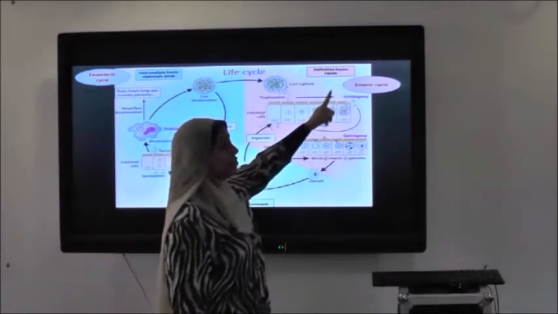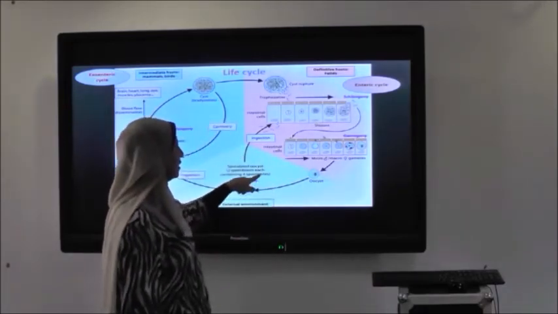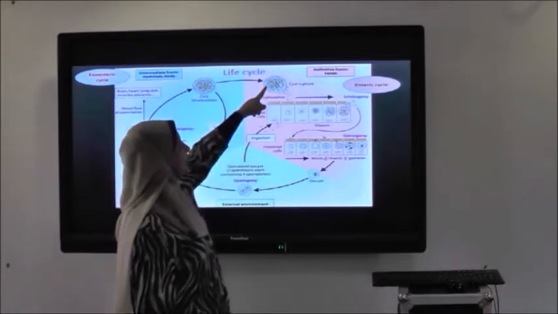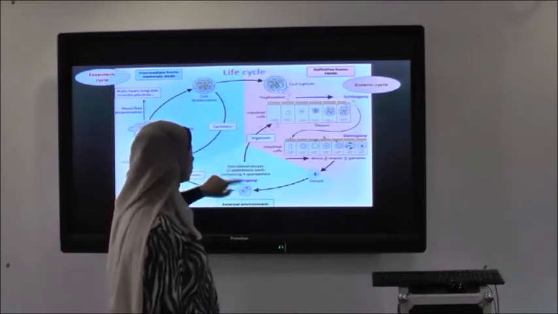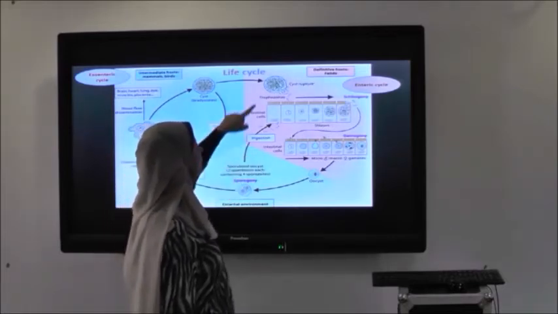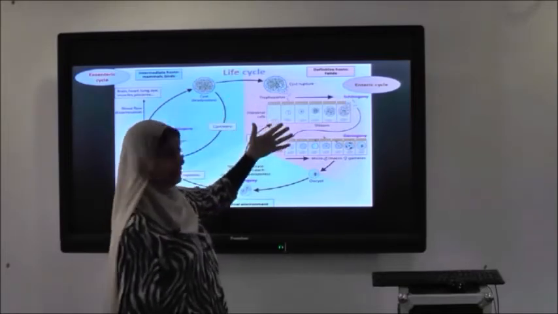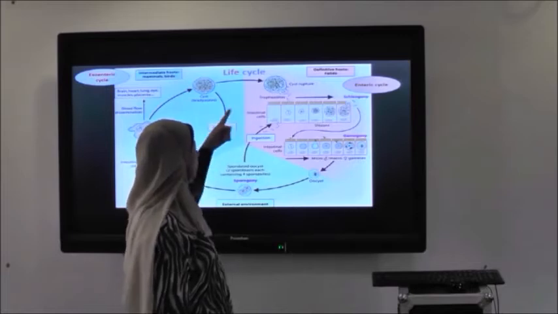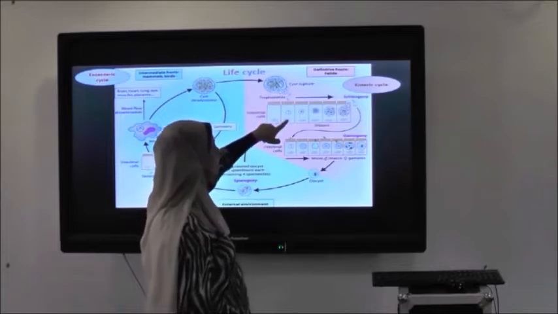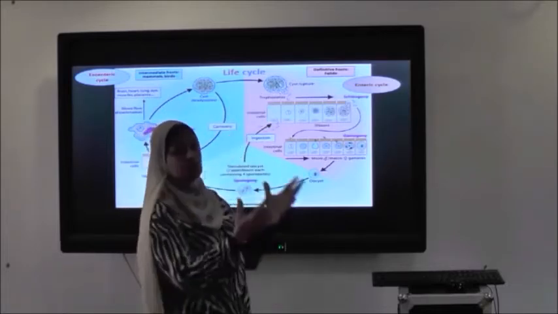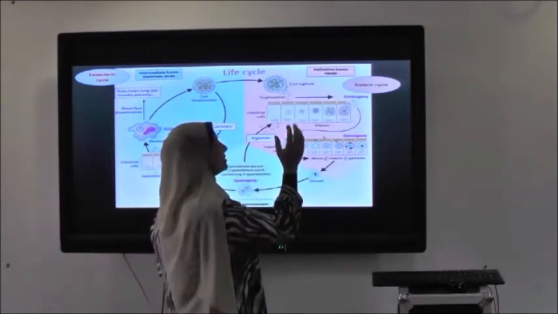The life cycle in the cat, which is the enteric cycle, starts by ingestion of mature sporulated oocyst containing sporozoite, or ingestion of cyst containing bradyzoite, or ingestion of pseudocyst containing tachyzoite. Each one of these structures, mature oocyst, cyst or pseudocyst, ruptures in the intestine and releases its content, whether bradyzoite, tachyzoite, or sporozoite. Any of these enters the epithelial cell of the intestine and starts the asexual cycle, and then after the asexual cycle it starts the sexual cycle.